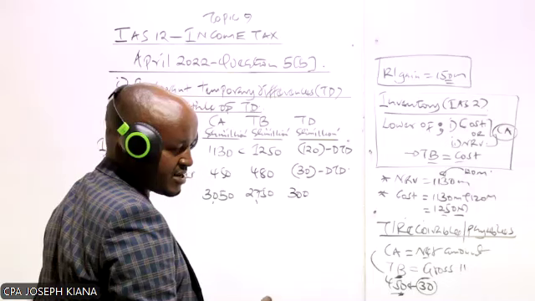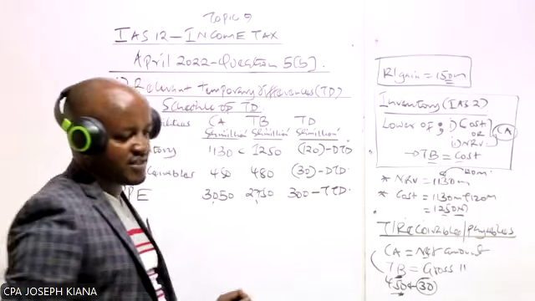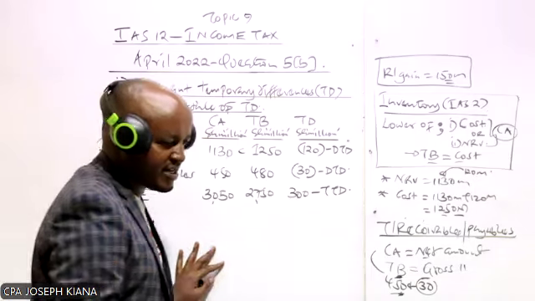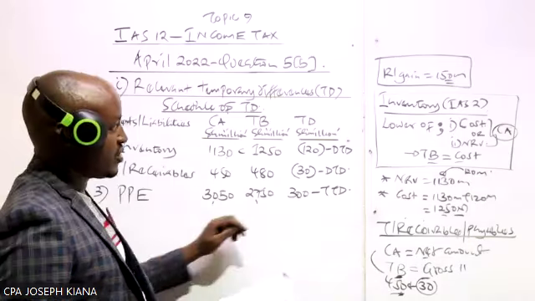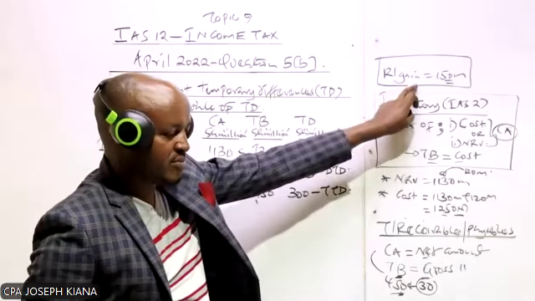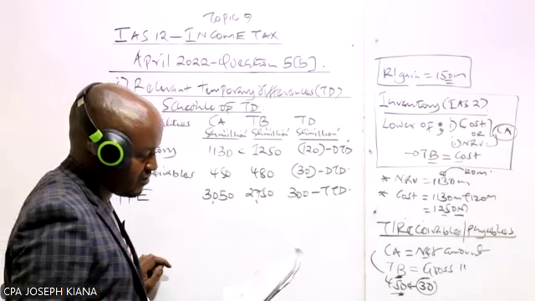So that will be 300. And basically, it is a positive figure. Being a positive figure, what is it? It is a taxable temporary difference, a TTD. So I'll explain when answering Roman 2 how we use that revaluation gain. So let's move to number 4.